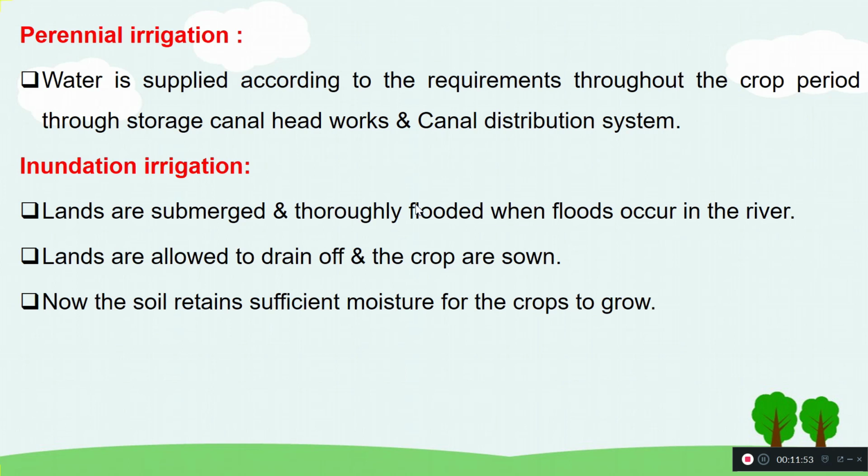So the water that is present in the field will try to maintain the soil moisture that is required for the crop. Based on that, the crop growth will also happen. That is how in our rice fields we used to find the field flooded with water. Then they grow the rice.